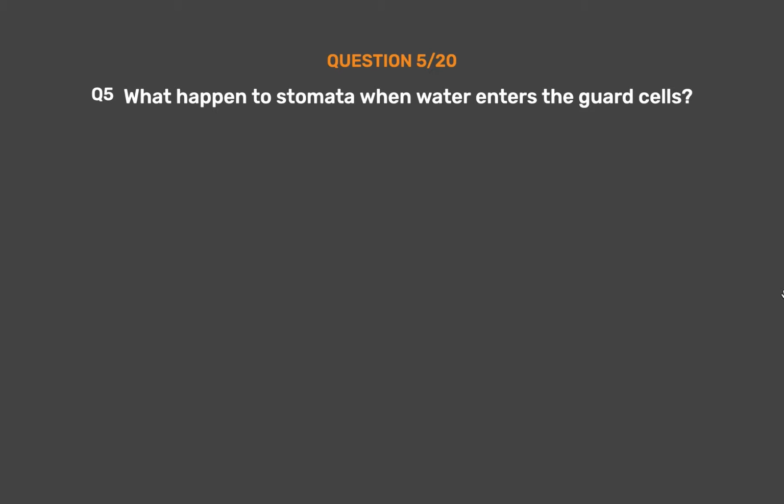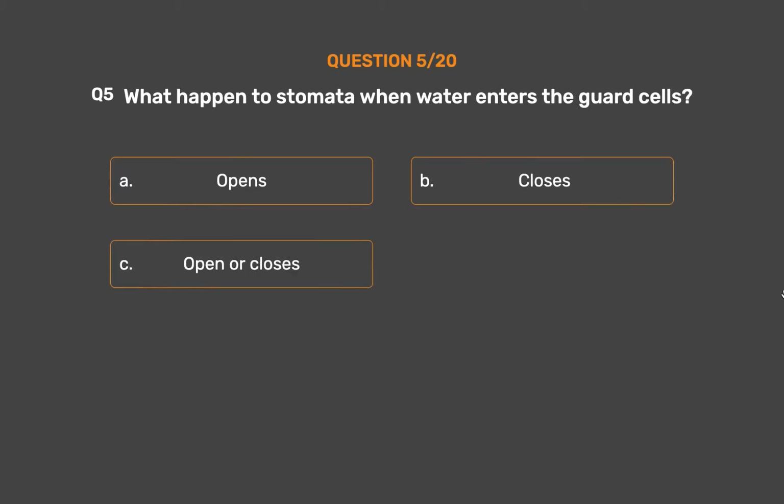Question number 5. What happens to stomata when water enters the guard cells? Option A. Opens. Option B. Closes. Option C. Open or closes. Option D. No effect.